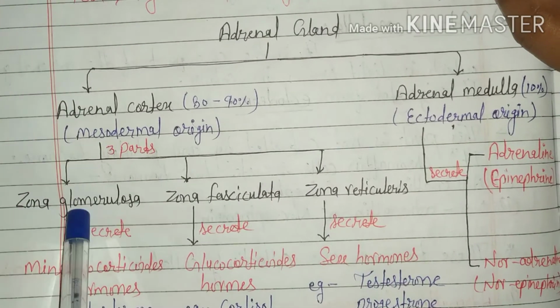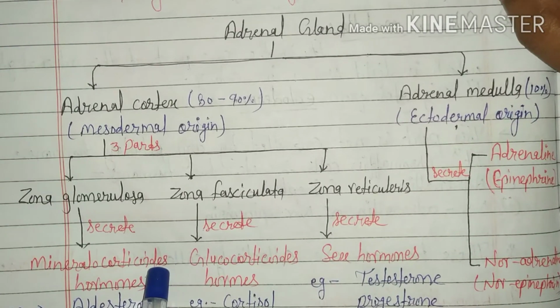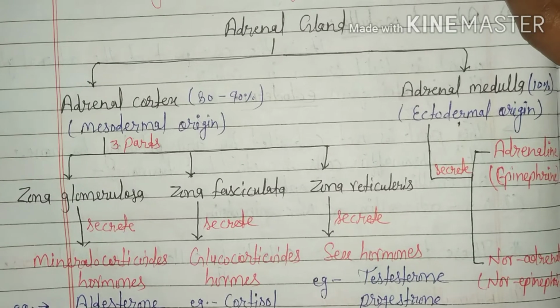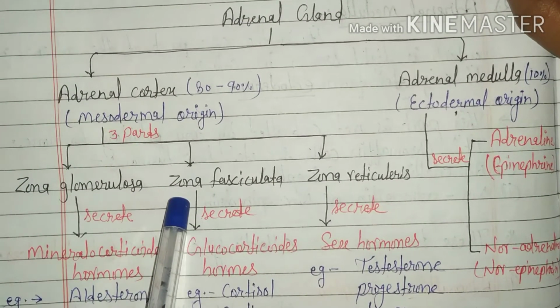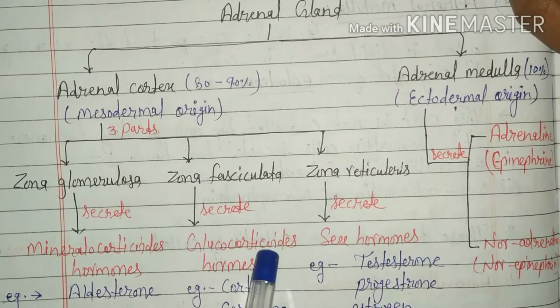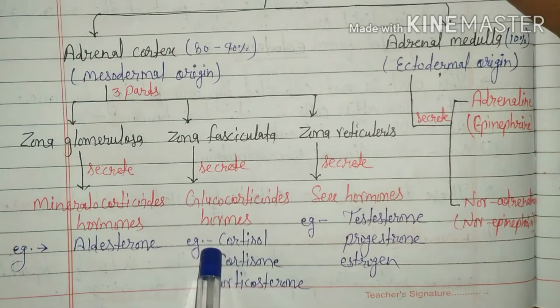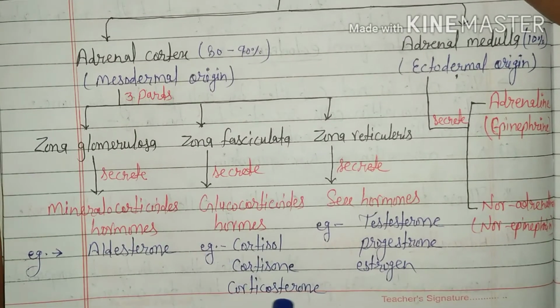By zona glomerulosa, mineralocorticoids are secreted. For example, aldosterone hormone. By zona fasciculata, glucocorticoid hormones are secreted. For example, cortisol, cortisone and corticosterone.